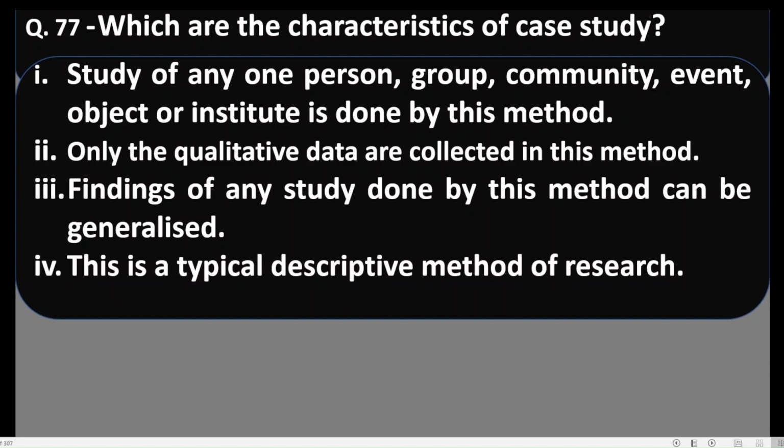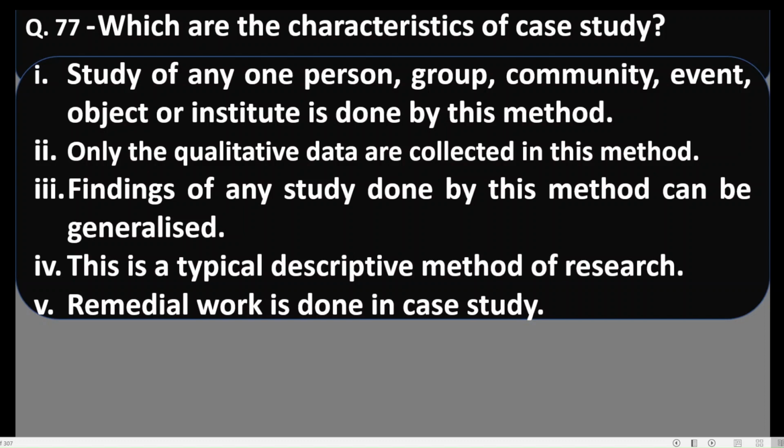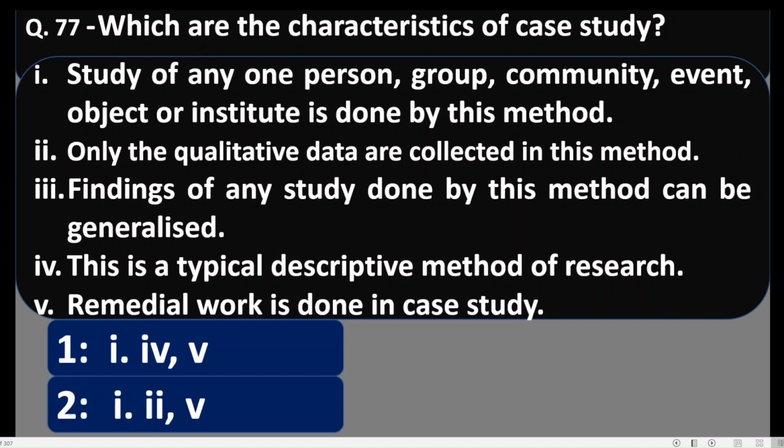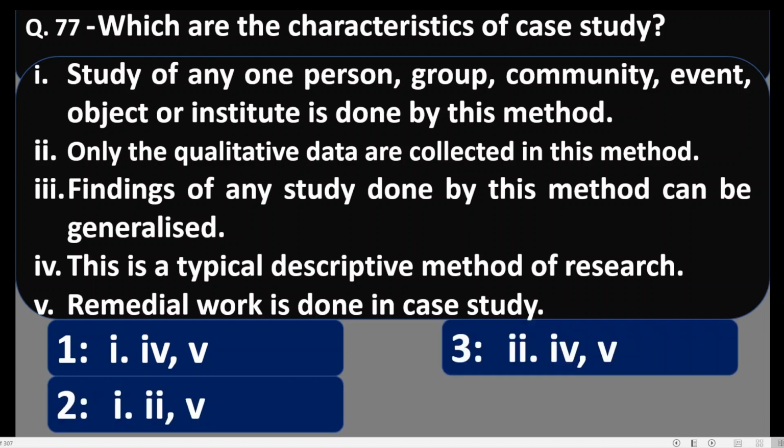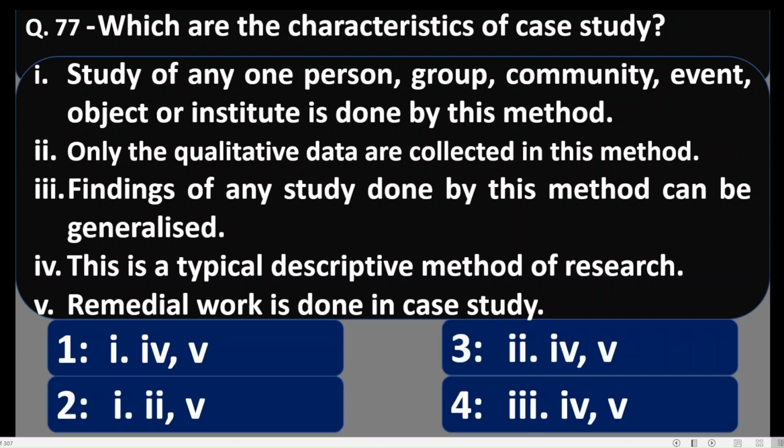This is a typical descriptive method of research. It is true. Remedial work is done in case study. That is a very important step of case study, that remedial work is suggested and it is done. Let us see the options: 1, 4, 5, 1, 2, 5, 2, 4, 5. And as we have seen, the correct option is 1, 4, 5.